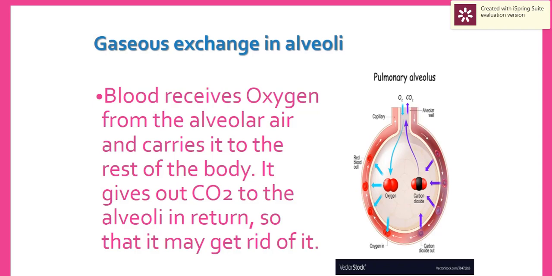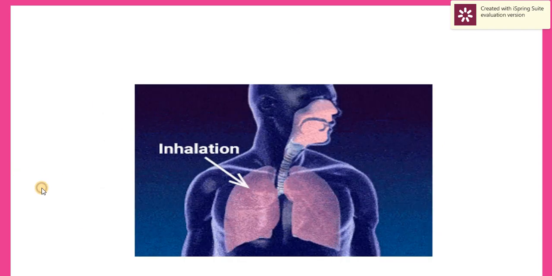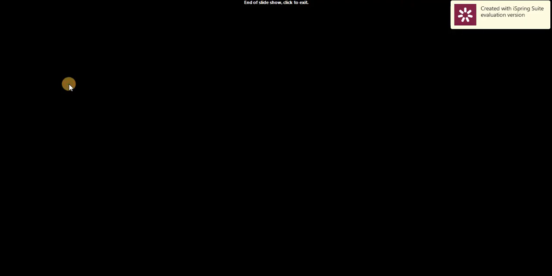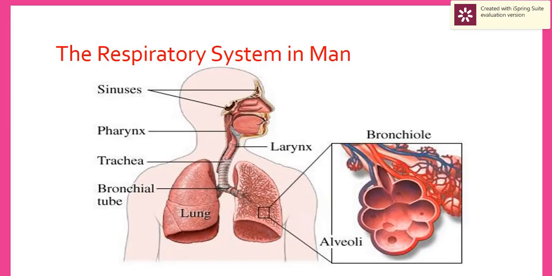So again we can see how the respiratory system starts with the entrance of air from the nose or from the mouth. The nose is more preferable due to the presence of moist mucus to moisten the air, and the air is filtered by the mucus and hair, which act as sieves, and it is warmed by the blood capillaries.